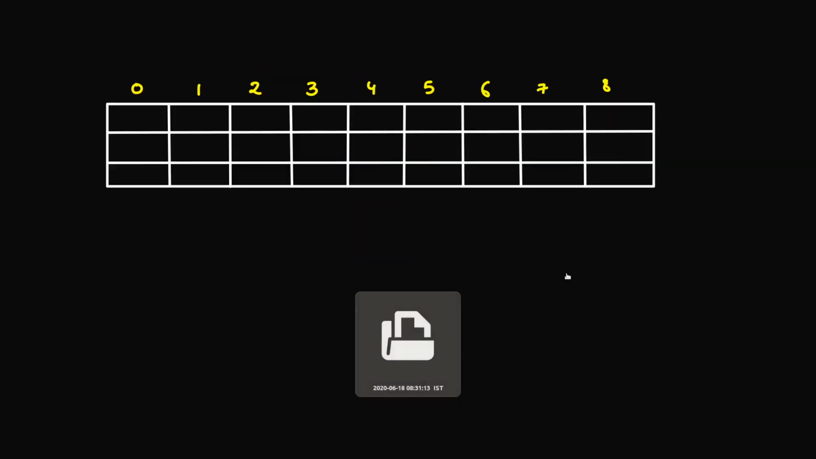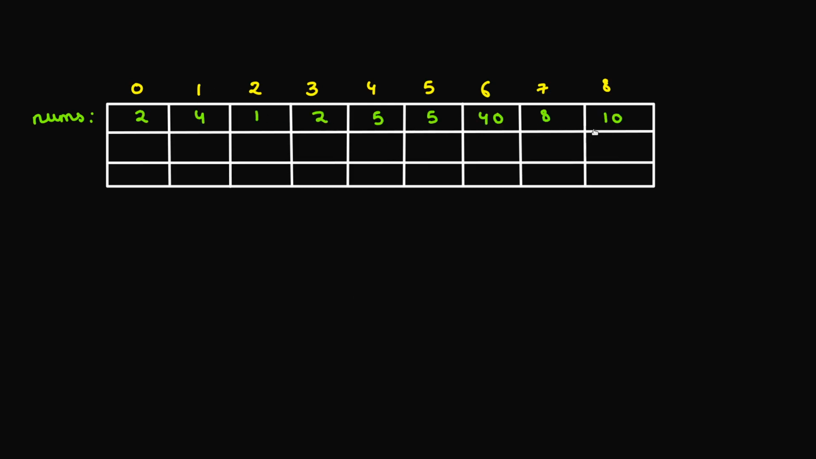Okay, so let's just try to run this on an example. Let's say the numbers that we have are 2, 4, 1, 2, 5, 5, 40, 8 and 10. Of course, the first step that we need to do is to sort the numbers. So we'll just sort the numbers, and the numbers that we have now are 1, 2, 2, 4, 5, 5, 8, 10 and 40.